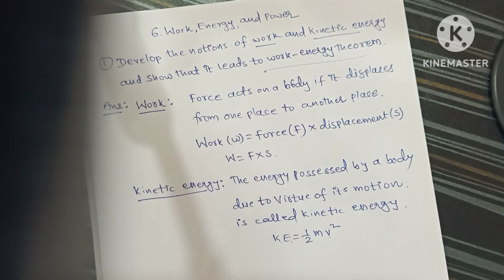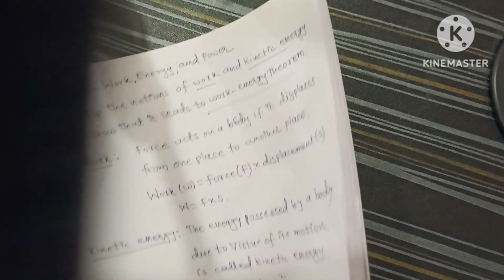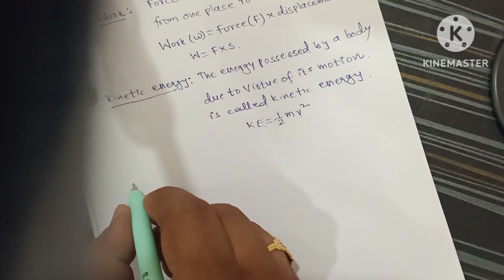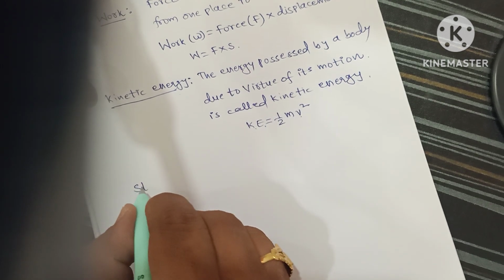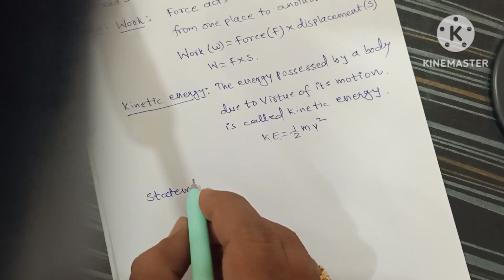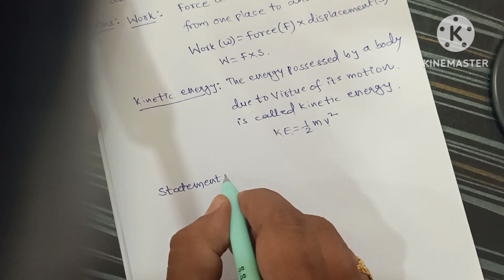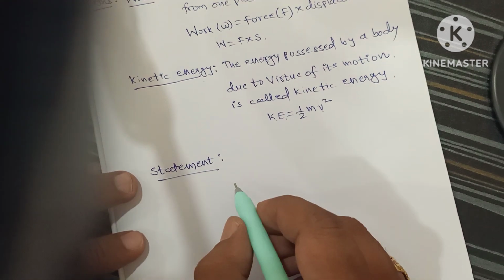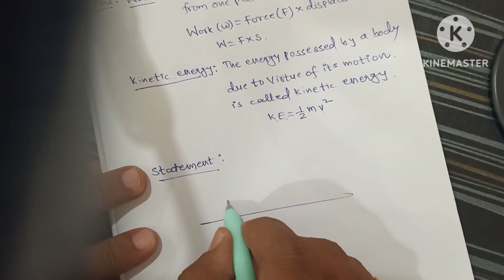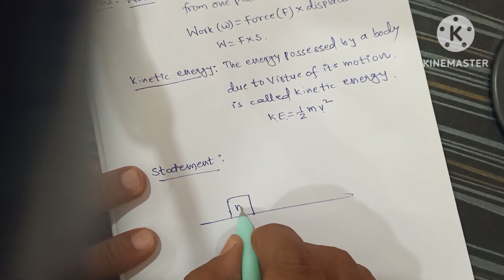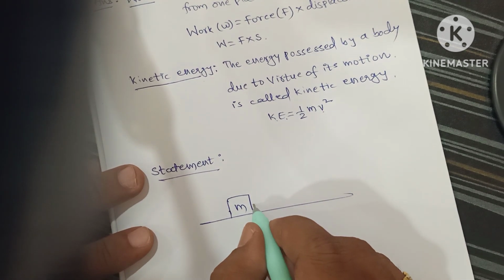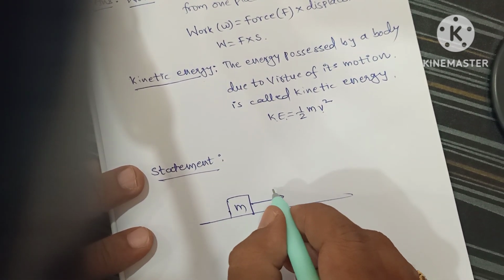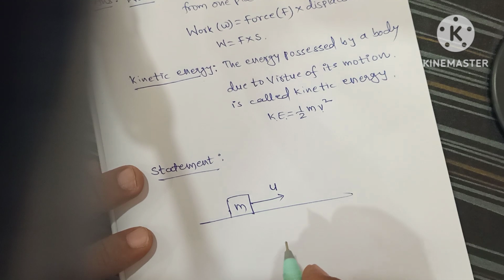Now we will go for work energy theorem. Okay, we'll discuss first the statement of work energy theorem. Now suppose we consider a body of mass m, moving with an initial velocity u.